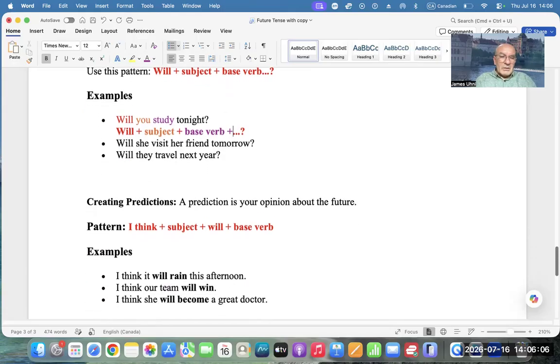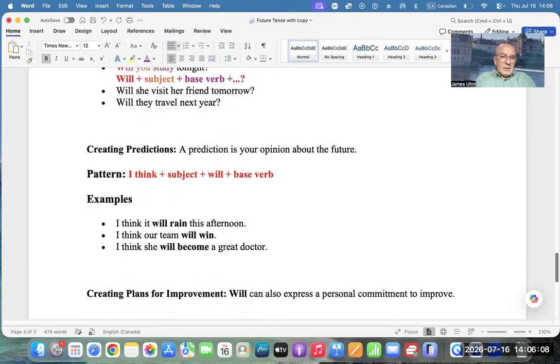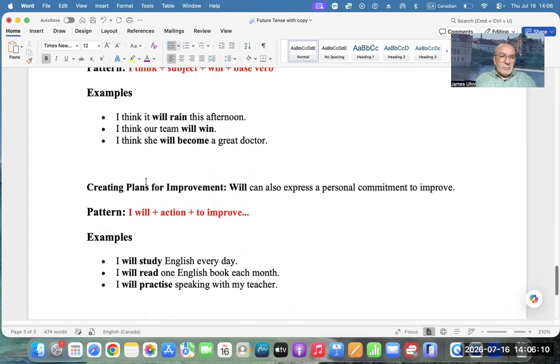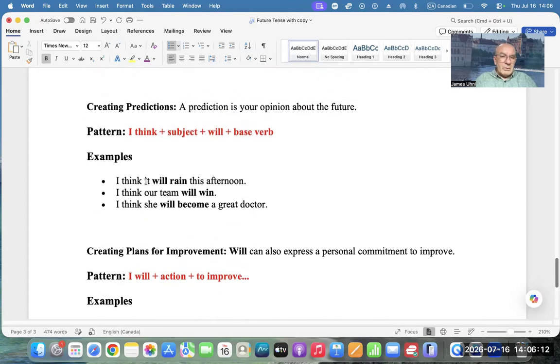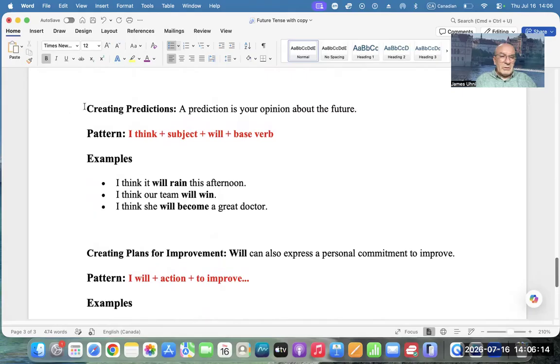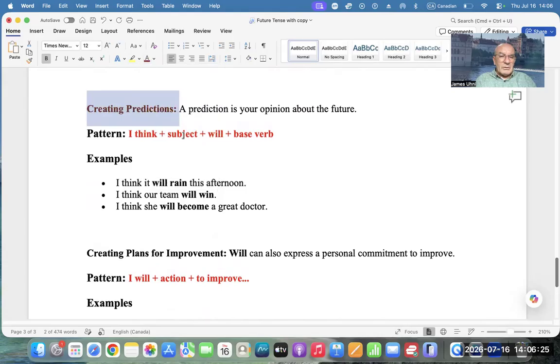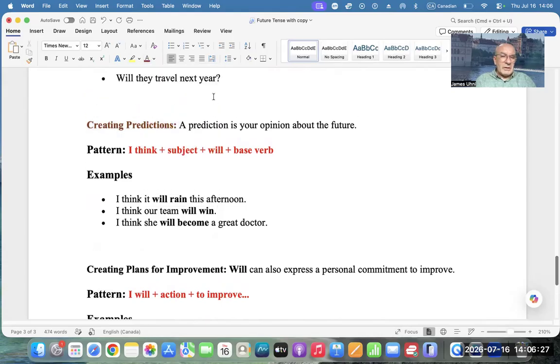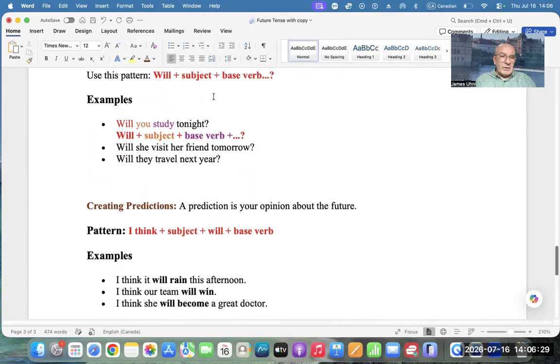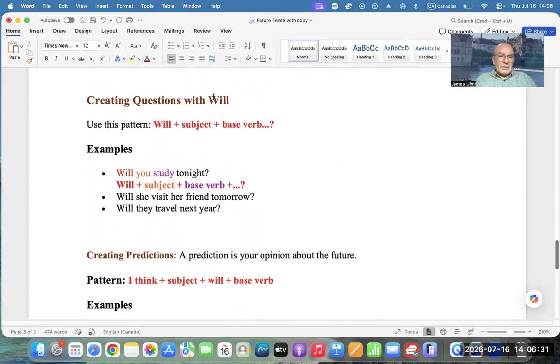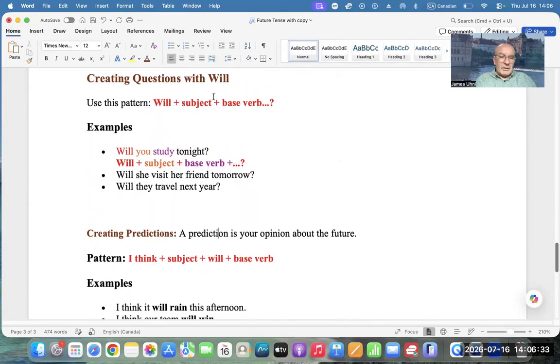All right. So then we have creating predictions. And because it's creating, I didn't want that color. I will use brown color, just like I did in creating questions with will, creating predictions with will.